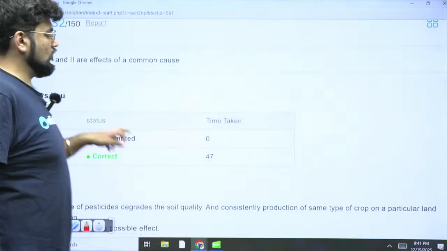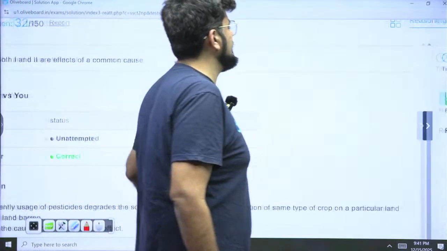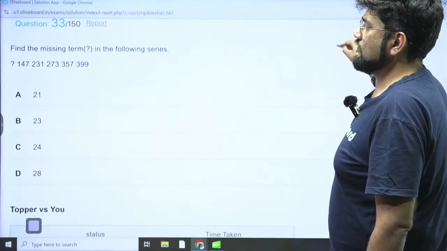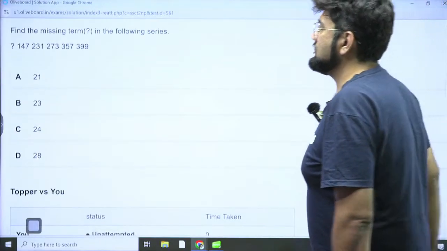Absolutely correct. 47 seconds were taken for this. This is decent actually, but this could have been brought down. It was a very easy question though. It's not very difficult. Yes, find the missing term.